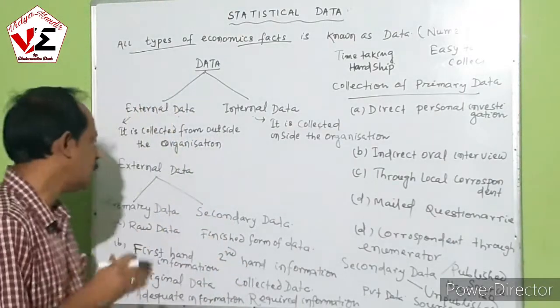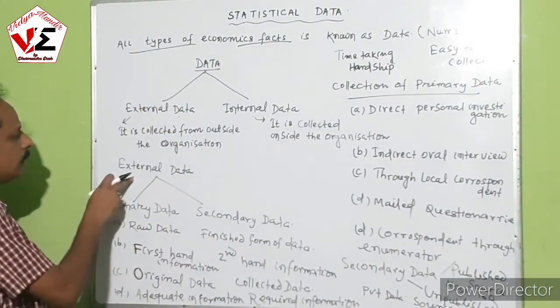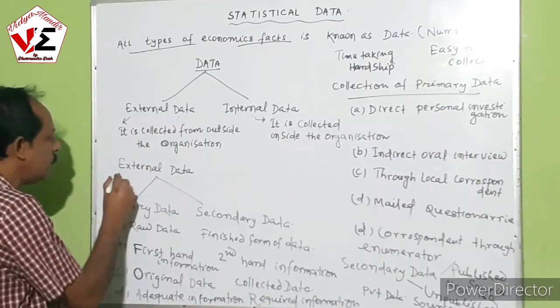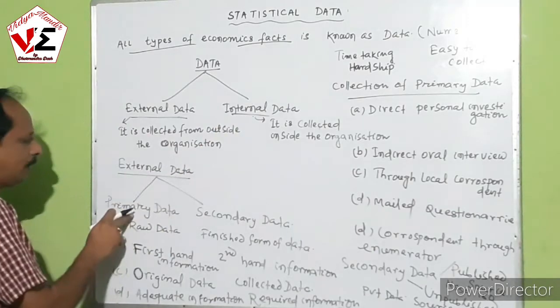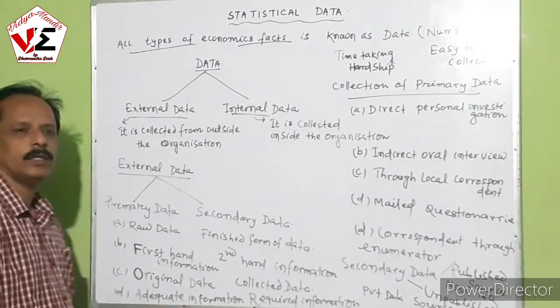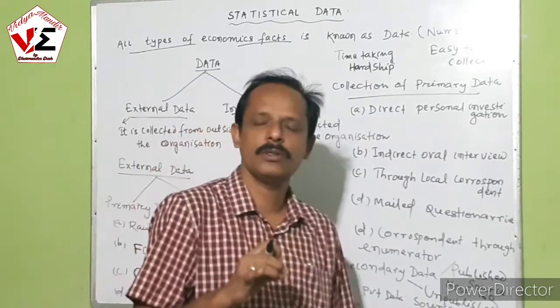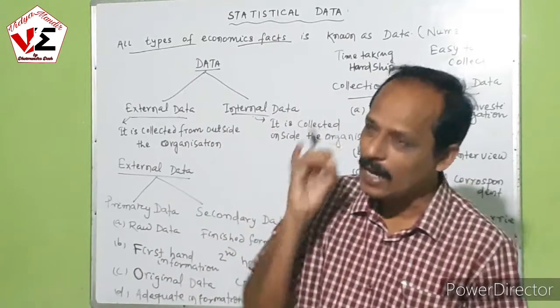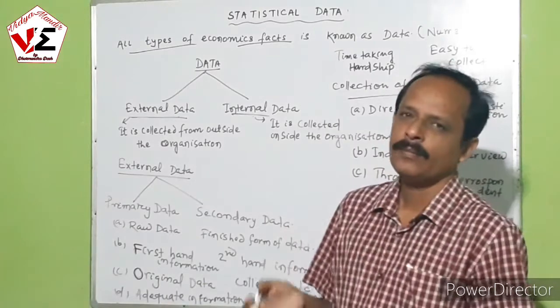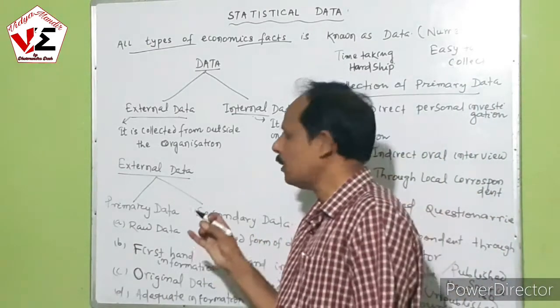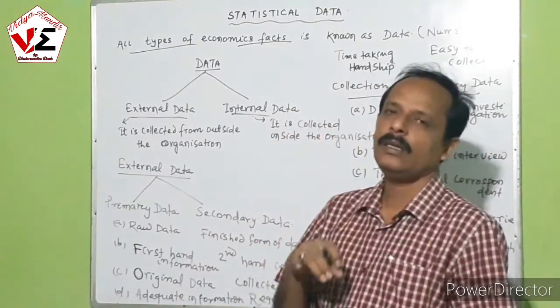Again we classify the external data into two groups. The first one is primary data and secondary data. First-hand information, when the data is collected for the first time by the investigator or his agent, is known as primary data, from the field.